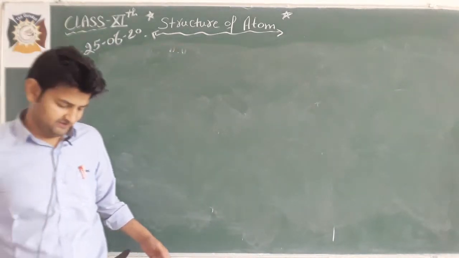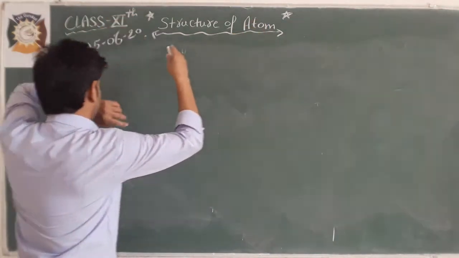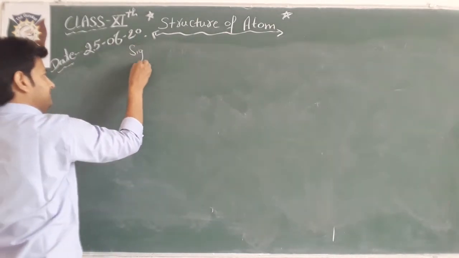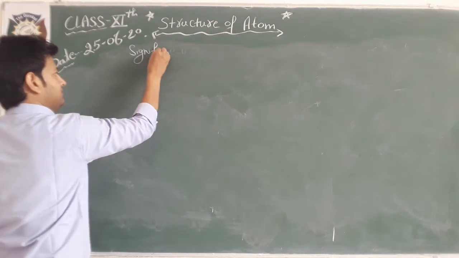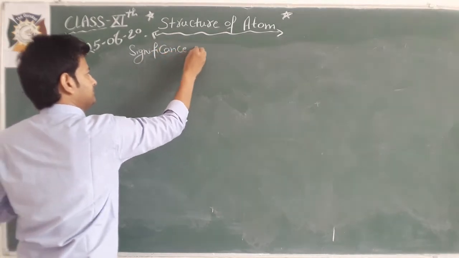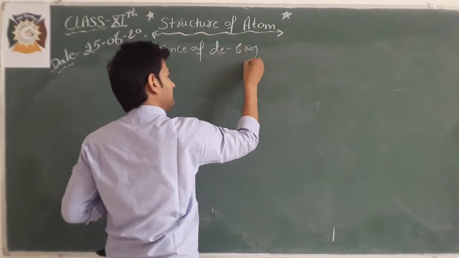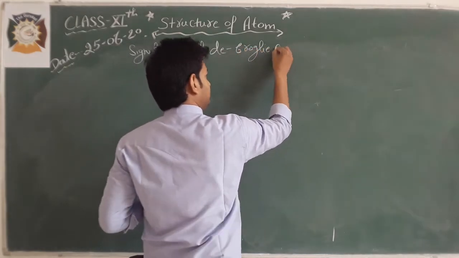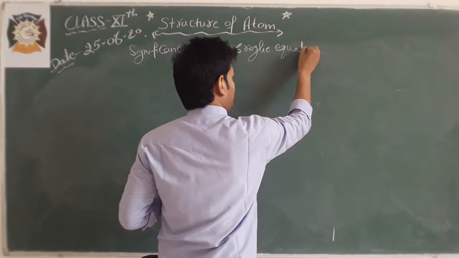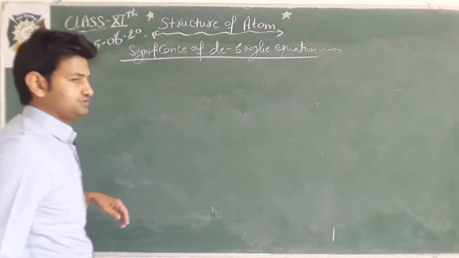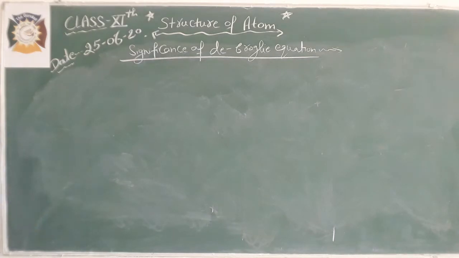Now, the significance of the de Broglie equation, or de Broglie relation. According to de Broglie, wavelength is inversely proportional to momentum.